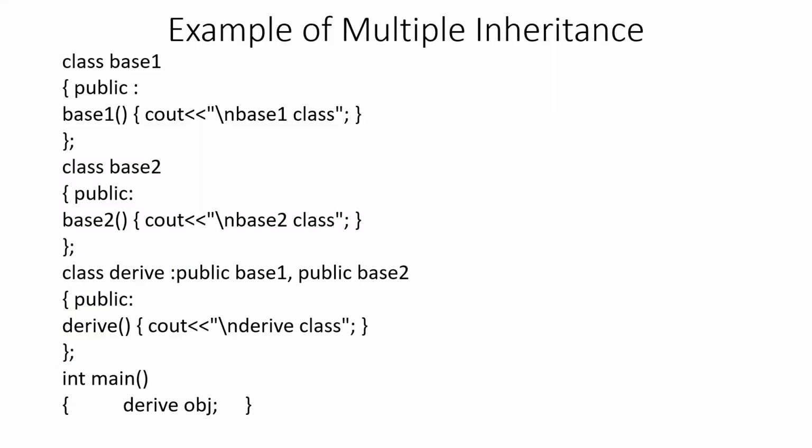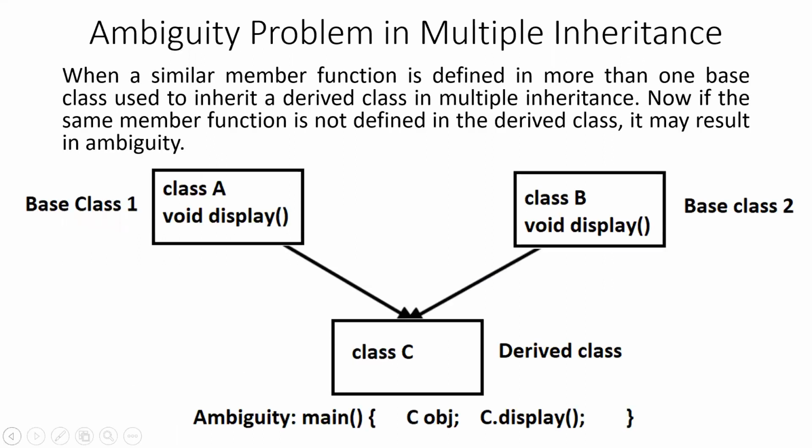There are certain challenges which need to be taken care of while implementing the concept of multiple inheritance. One of the challenges is the problem of ambiguity that we will see in the next slide. The ambiguity problem in multiple inheritance. Basically what happens is that the derived class is inherited from multiple base classes. As you can see in the figure below, the class C has been directly inherited from two base classes, class A and class B,